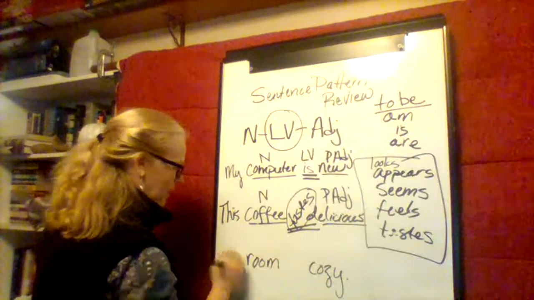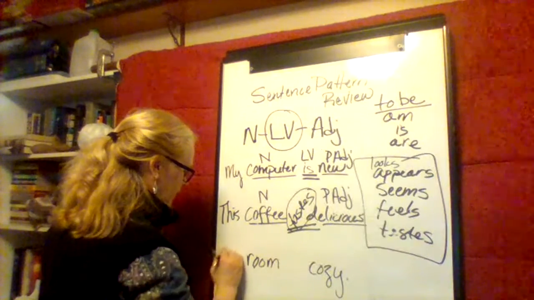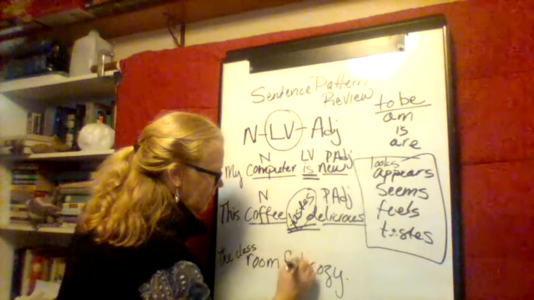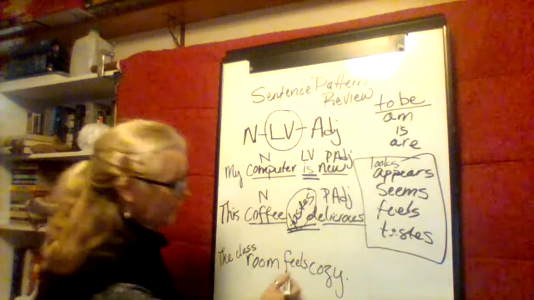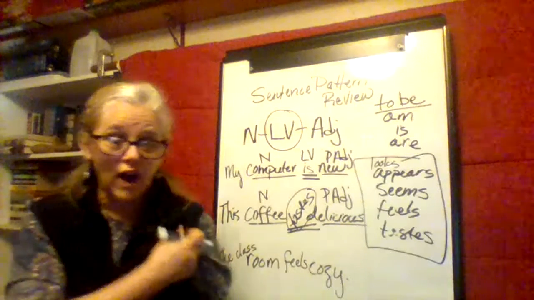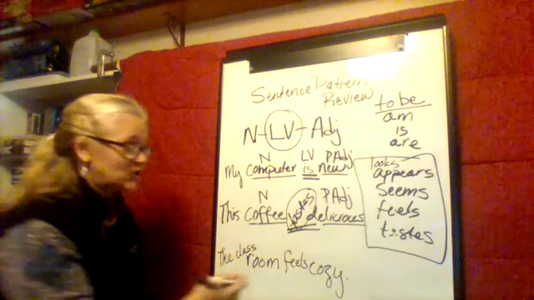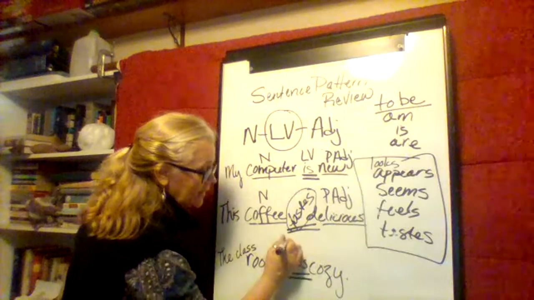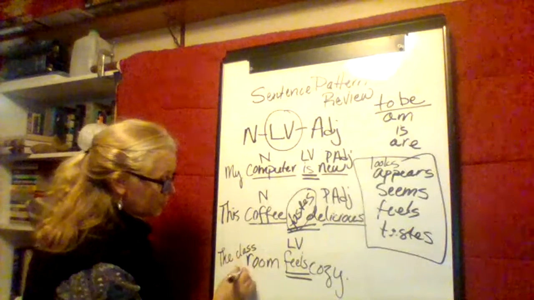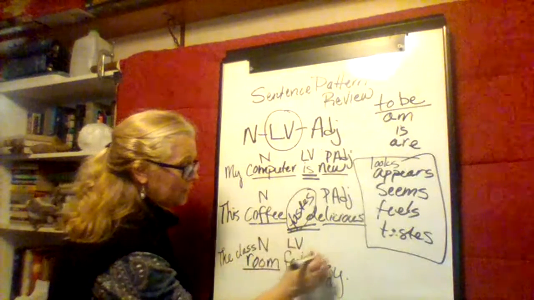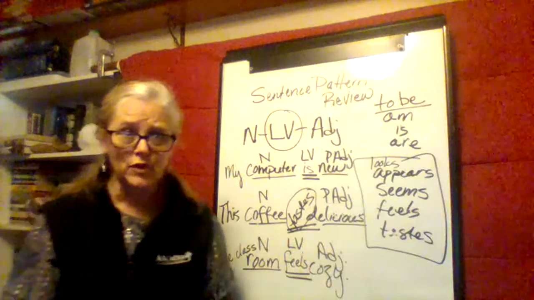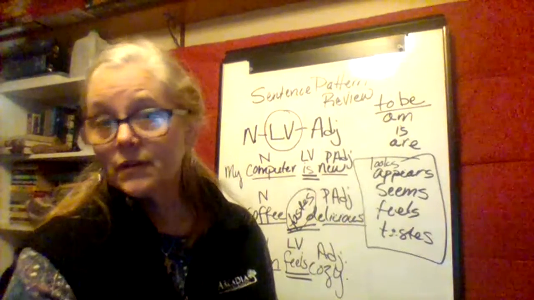So the classroom feels cozy. So I'm not touching it, so I can feel my vest, and my vest is soft, but I'm not feeling it. It's doing the job of a linking verb because it's doing the job of an equal sign. So room, noun, linking verb, adjective. Okay, pretty straightforward. Next up, direct objects.